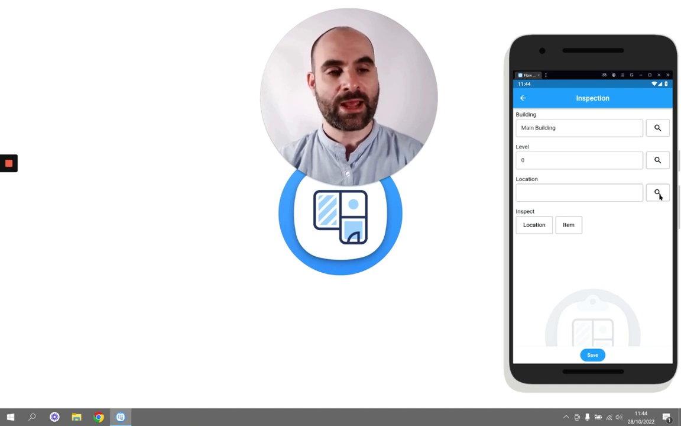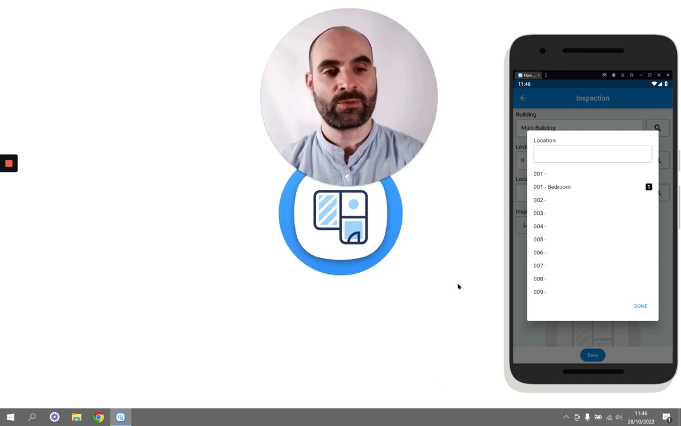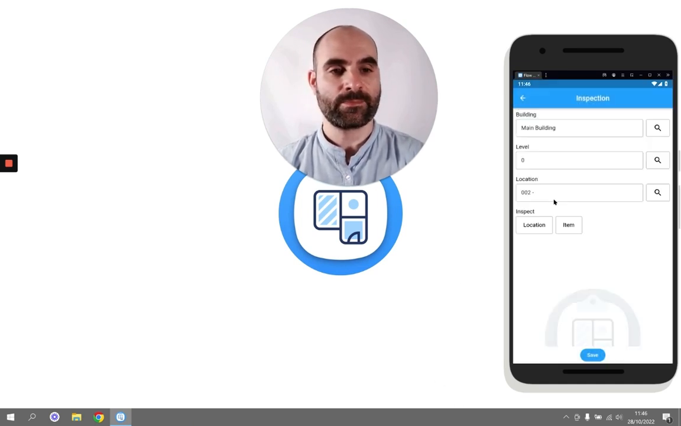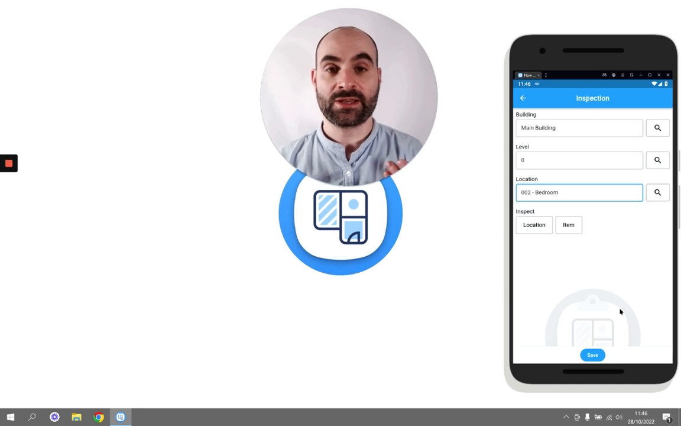So I'm going to use that helper again. Now you can see that our previous location has been remembered, that 001 bedroom that we defined. This is great because it prompts us, it lets us know what the next location is going to be. Instead of 001, clearly it's going to be 002. So we can select that from the drop down here. And then we need to name this location. And it's perfectly valid now to say 002 bedroom. We're going to know that that's a different location.